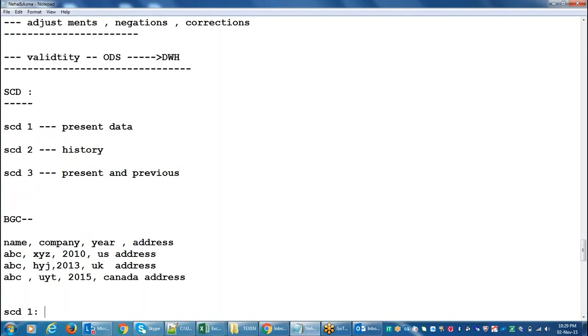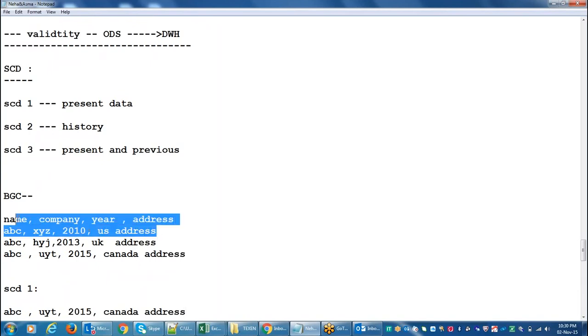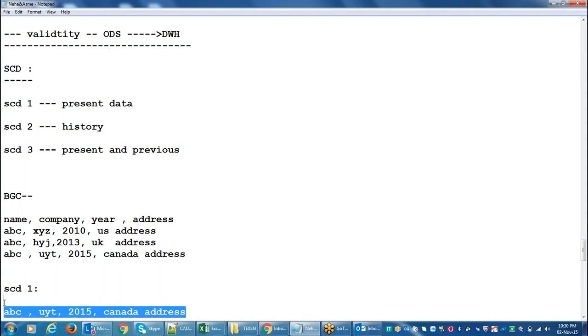So if they want this kind of information at that particular time, you will give only this information, right? It means whenever you change the address, they will maintain only your present address. That's it. It means only present data, and we call it SCD1. Now SCD2.